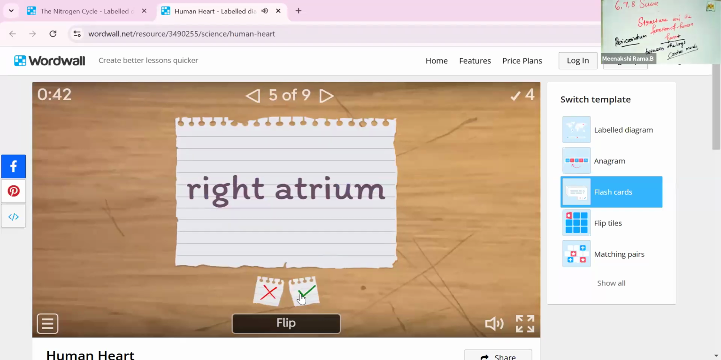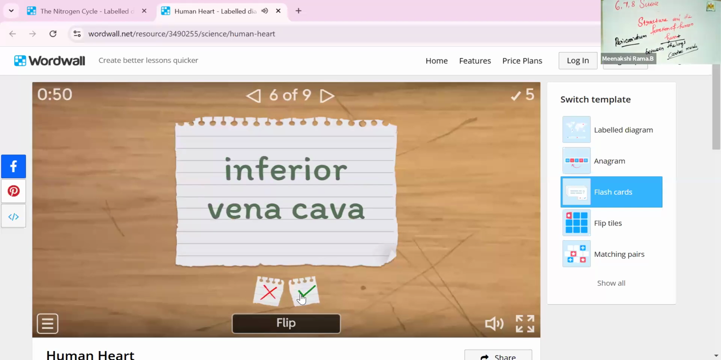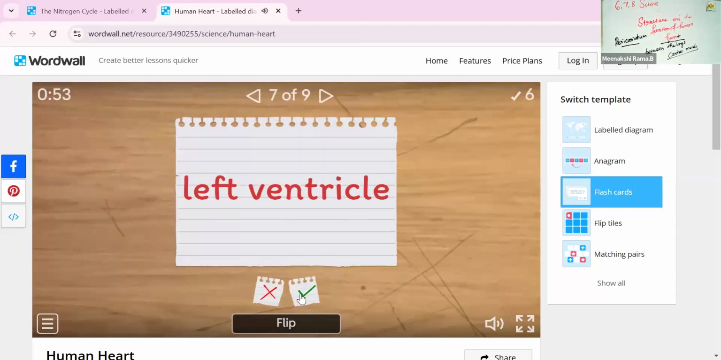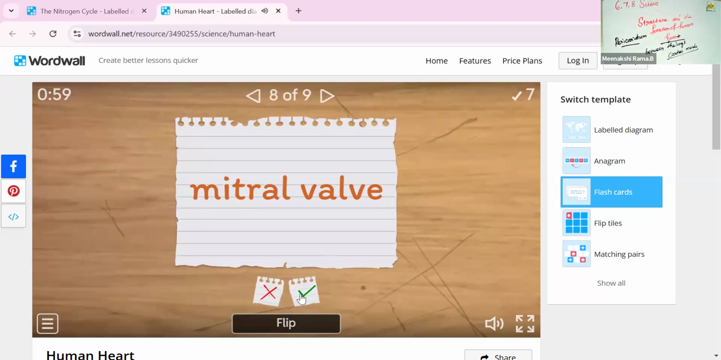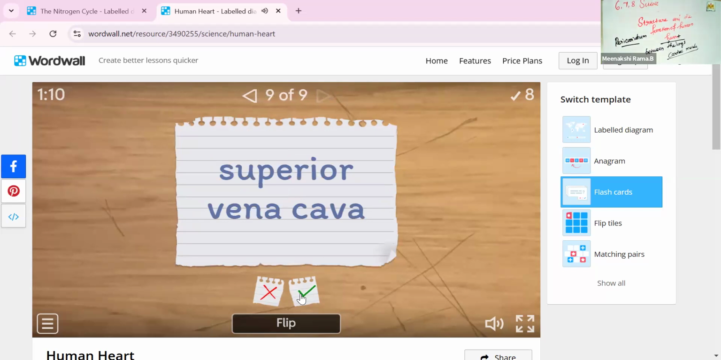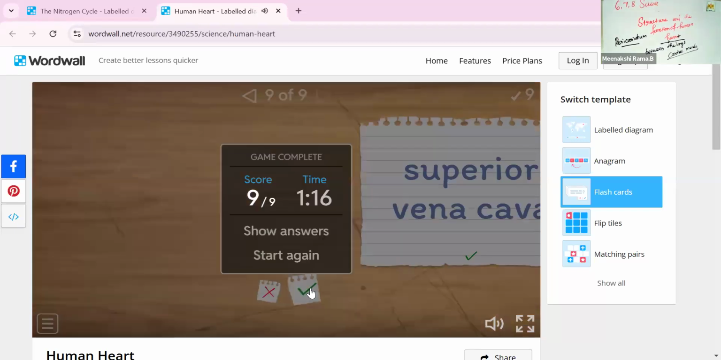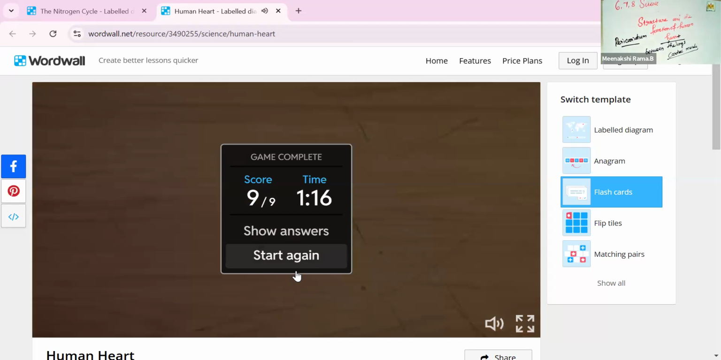Right atrium. The right atrium contains deoxygenated blood. Inferior vena cava is also present. Left ventricle is also the right term and present in our heart. Next one is the mitral valve. The mitral valve is the bicuspid valve, otherwise called the mitral valve. The superior vena cava receives the deoxygenated blood. So I think all the answers are right. Yes, 9 out of 9.